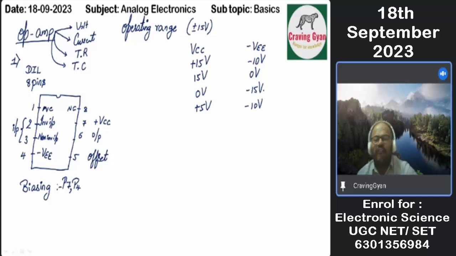This kind of full flexibility we will have in an operational amplifier. That means the positive biasing and negative biasing need not be the same in magnitude. That restriction is not there. We can give any set of values.